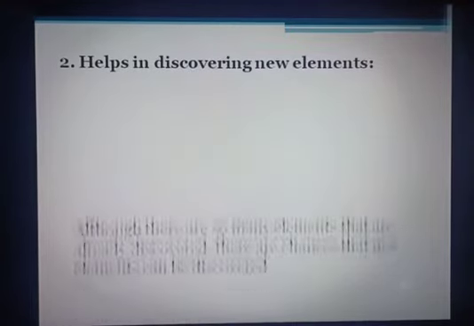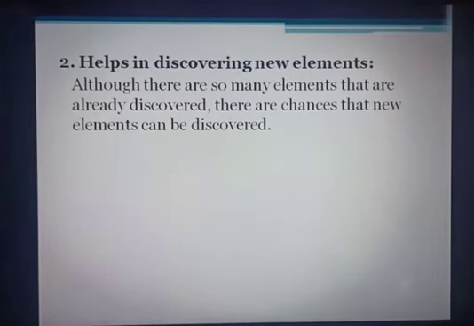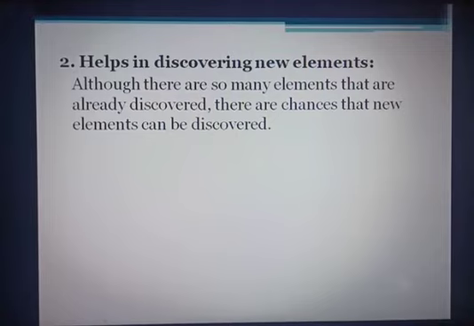Second, it helps in discovering new elements. How? Although so many elements were already discovered, there are chances that new elements can be discovered.